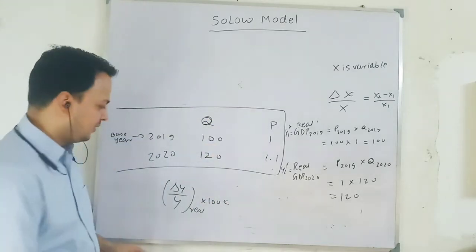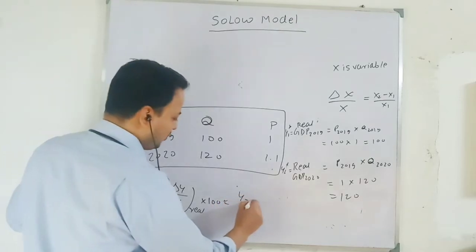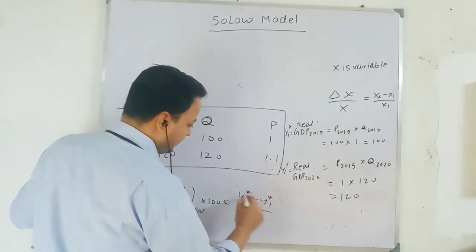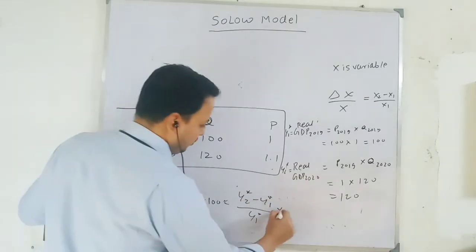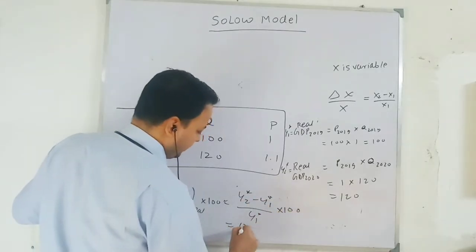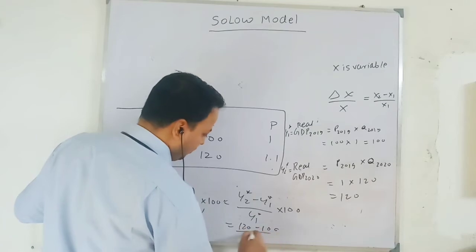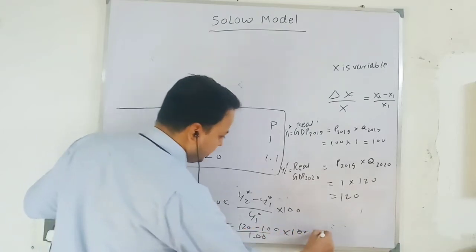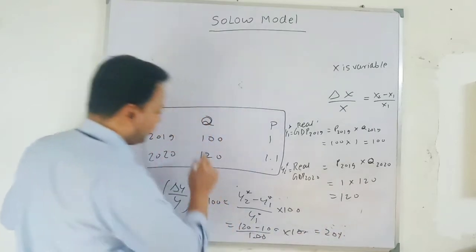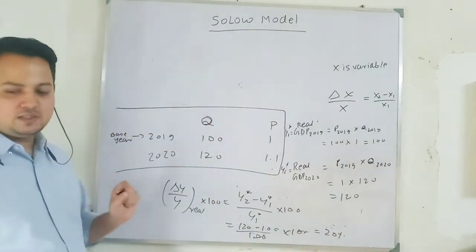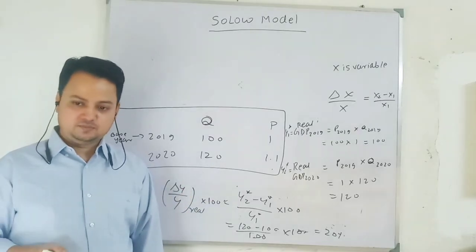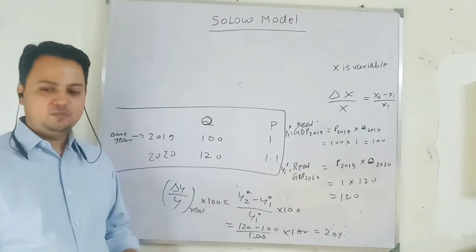So this will be Y2 minus Y1 star, you can put it over Y1 star, that means GN, into 100. So Y2 is 120 minus 100 over 100 into 100. So this will cancel out. 120 minus 100 is 20%. So real GDP increases by 20%. Real command over commodity of the people of the country increases by 20%. This is what we mean by real GDP.